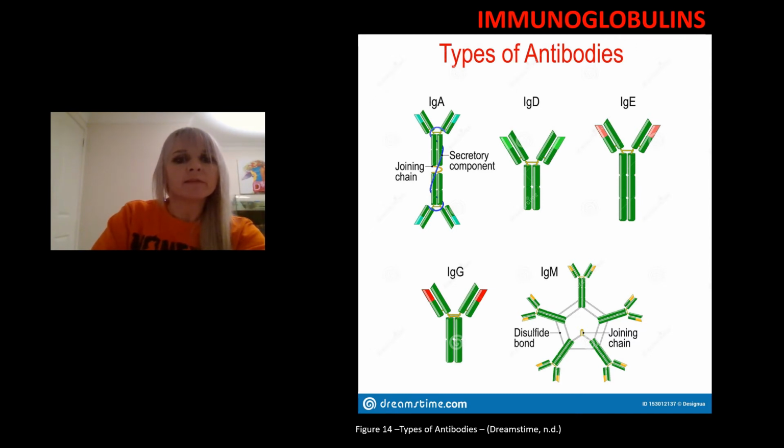This is important in the cellular defense of the soft, moist mucosal surfaces of the body, for example, inside the mouth. As we can see, this is structurally different. It comprises 5 sets of 2 binding sites and is the first immunoglobulin to respond to the presence of an antigen. Levels of this increase in response to parasitic infections and allergic reactions. D, which is uncommon and is thought to function as an antigen receptor on the surface of the B cells.